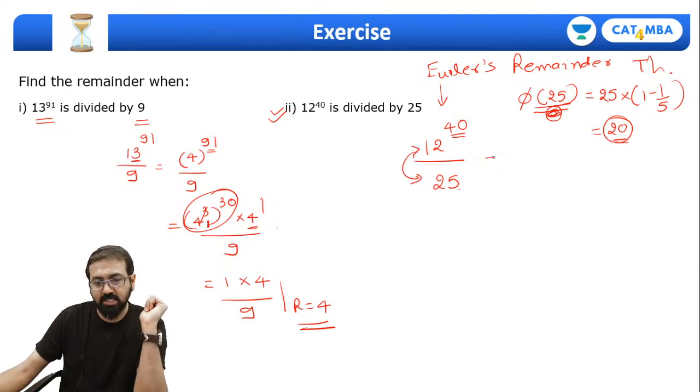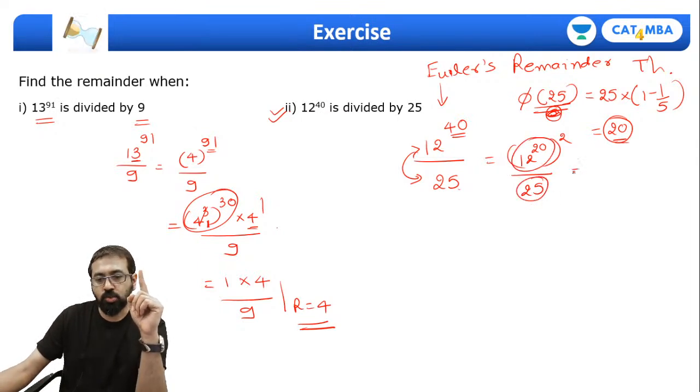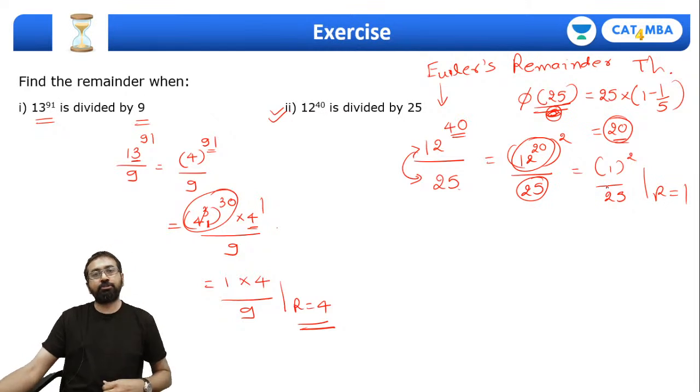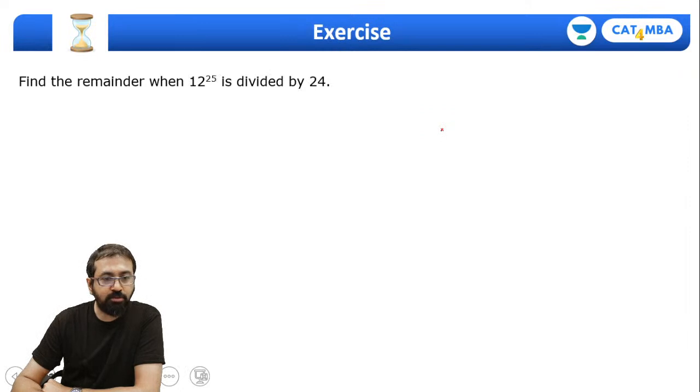So this can be written as 12 raised to 20 whole raised to 2 divided by 25. Now this part divided by 25 will leave remainder 1, and 1 squared. So now it's 1 squared divided by 25, of course, so the remainder will be 1. Have you understood this? We applied that Euler's remainder theorem, correct? Great. So guys, there are a few more questions for you.